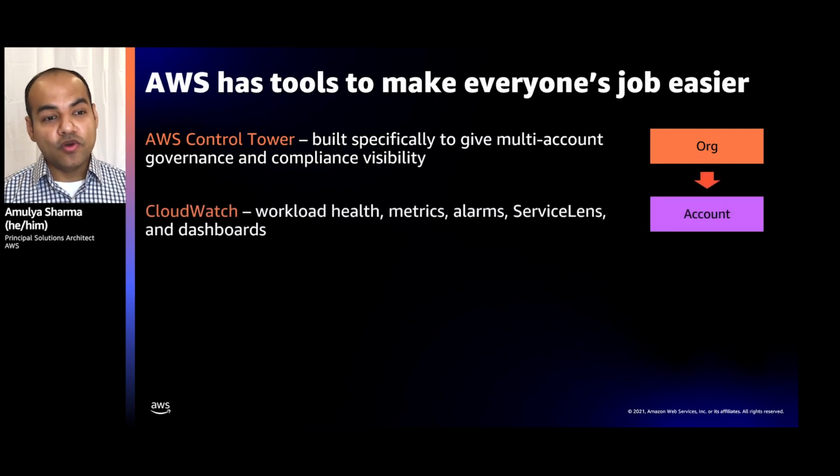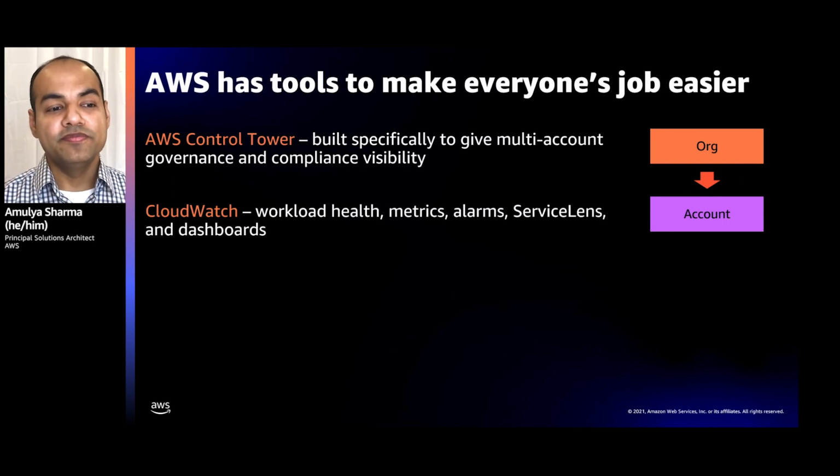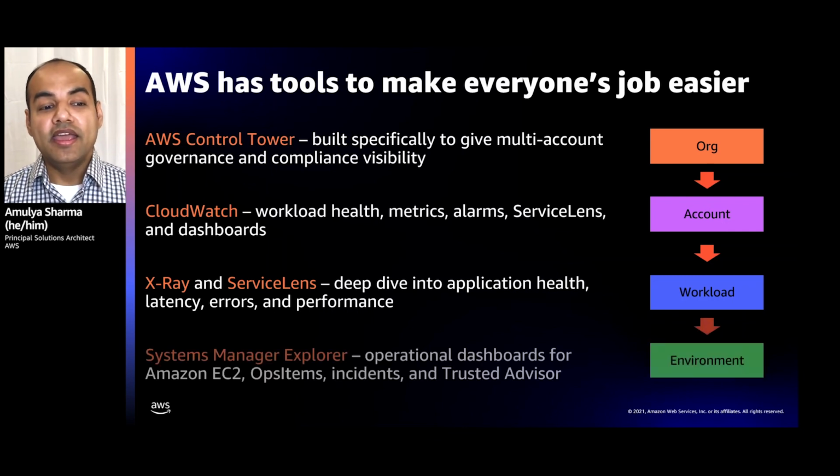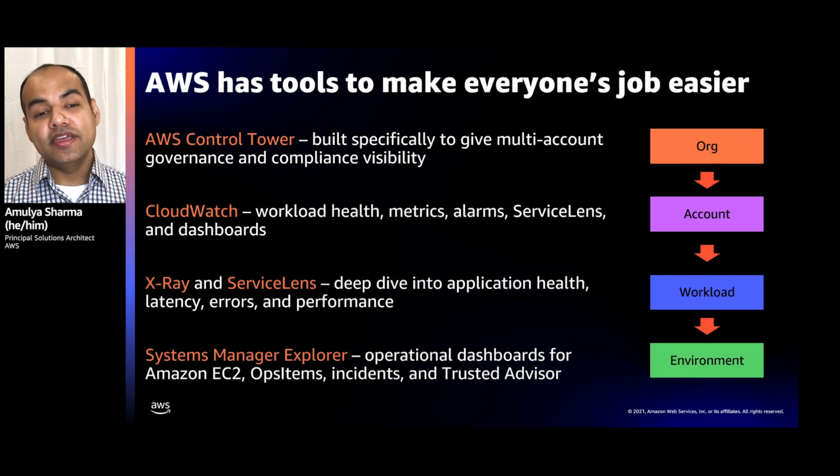You can use CloudWatch to get account-wide visibility to understand what's running in an account and how many services and what services you are using. You can use AWS X-Ray to go further down and look at workload-level visibility. CloudWatch ServiceLens is another tool which you can use to do that.